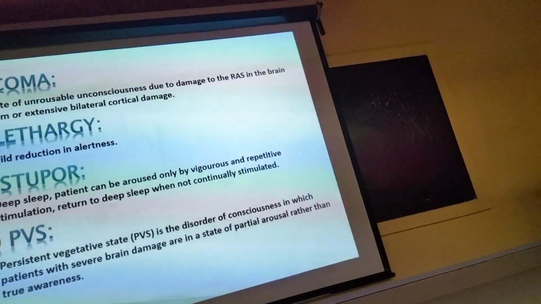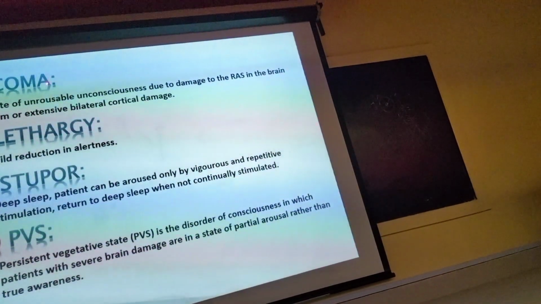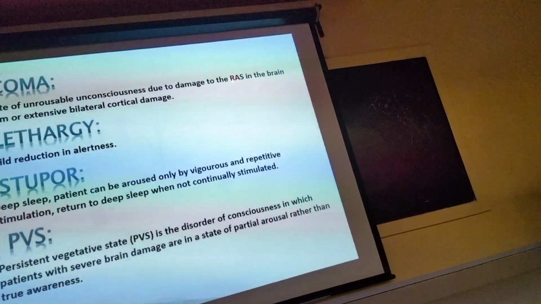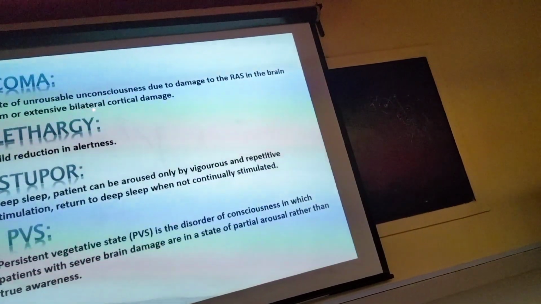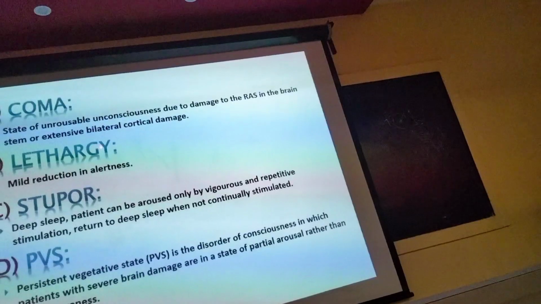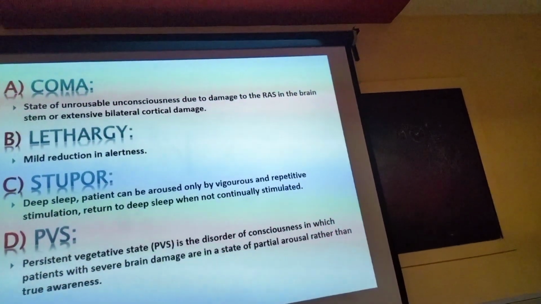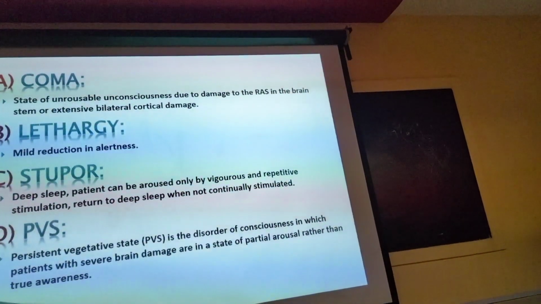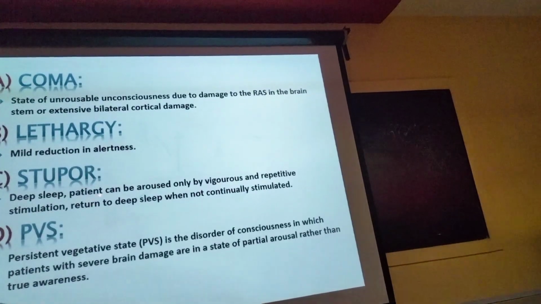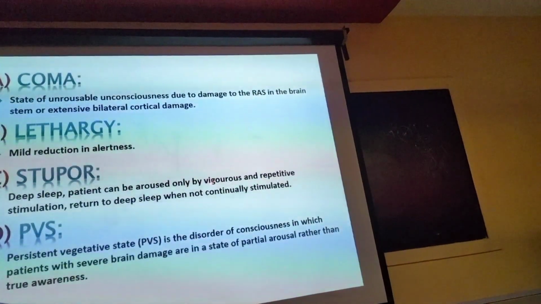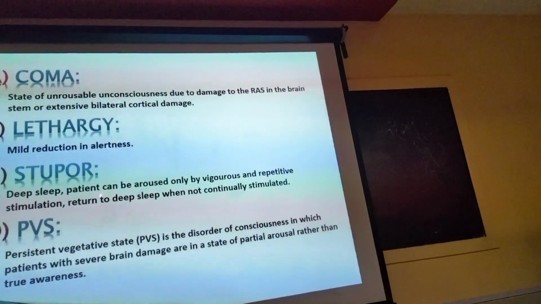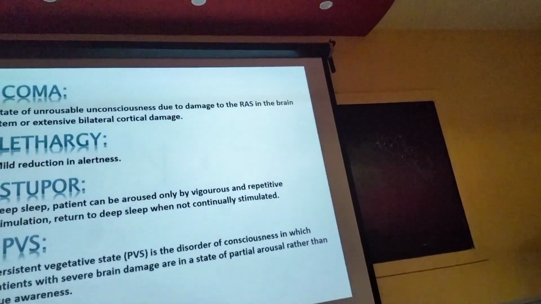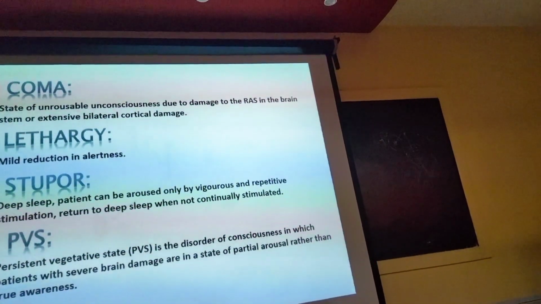These are the different stages of unconsciousness. The last stage is coma. What is coma? A state of unarousable unconsciousness due to damage of the reticular activating system or extensive bilateral cortical damage. Second is lethargic, a mild reduction in alertness, called mild drowsiness. Stuporous is deep sleep; the patient can be aroused only by vigorous and repetitive stimulation and returns to deep sleep when stimulation stops. When you give painful stimuli the patient is conscious, and when you remove them the patient is unconscious.